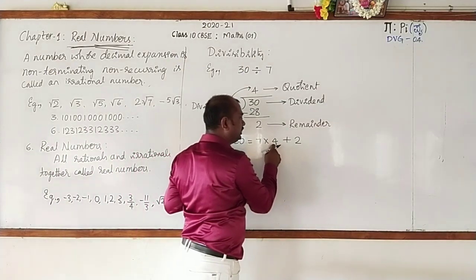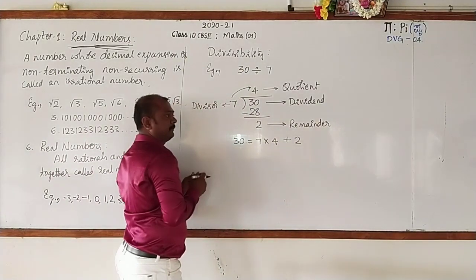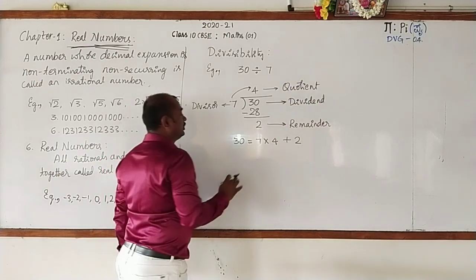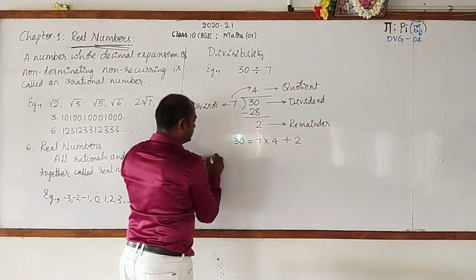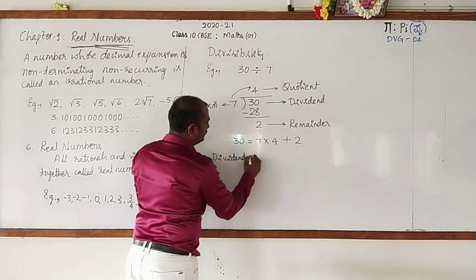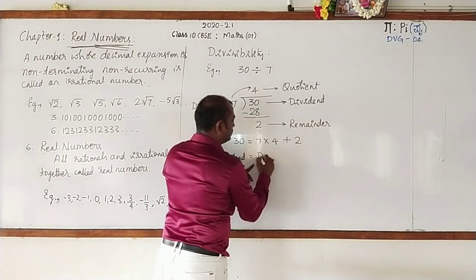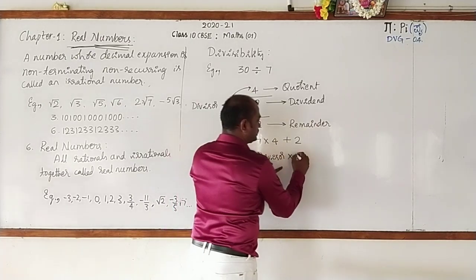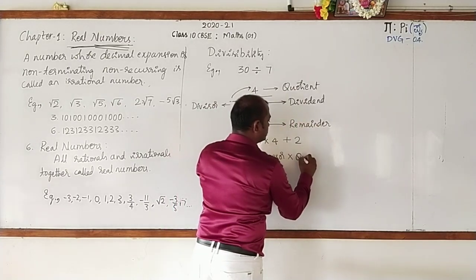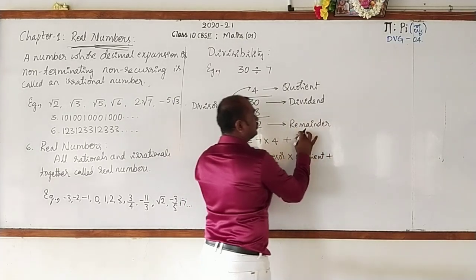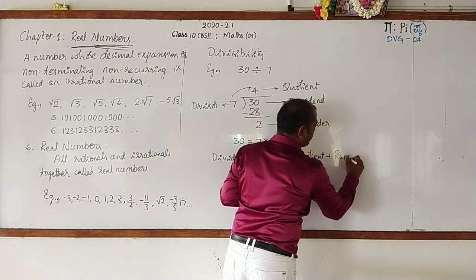Hence, we can write a general statement as: 30 is the dividend, 7 is the divisor, 4 is the quotient, plus the remainder. 2 is the remainder.